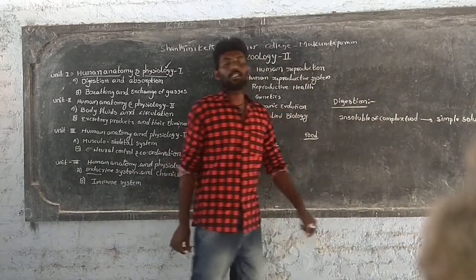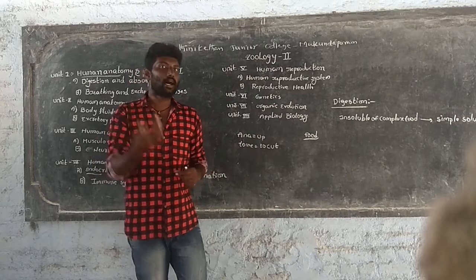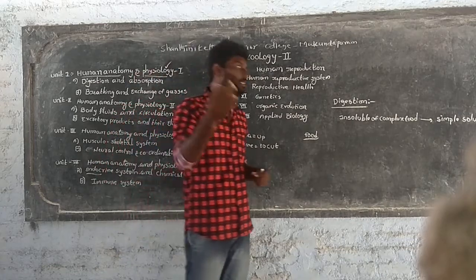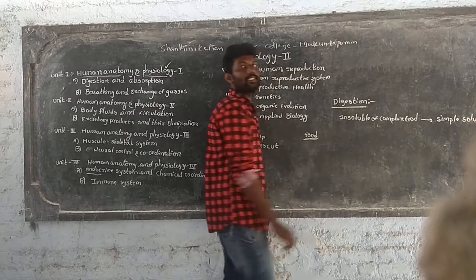And after that, the simple soluble ones are absorbed as nutrients by the body. This process is known as digestion.